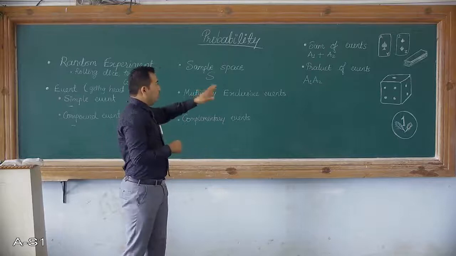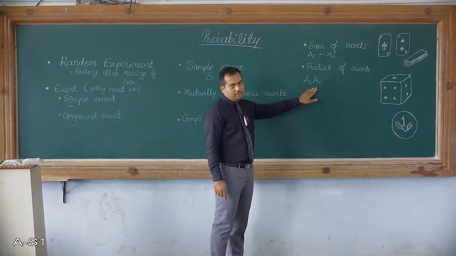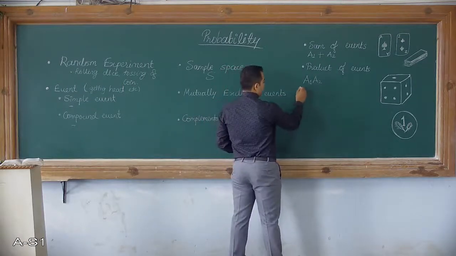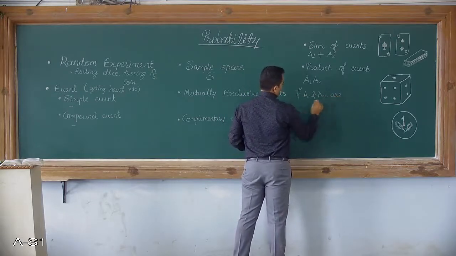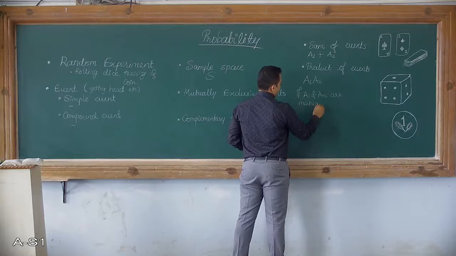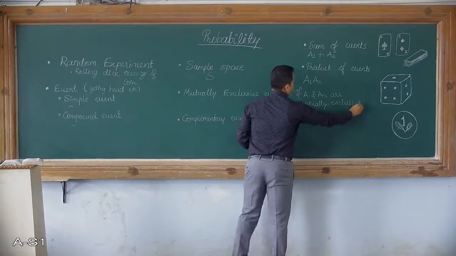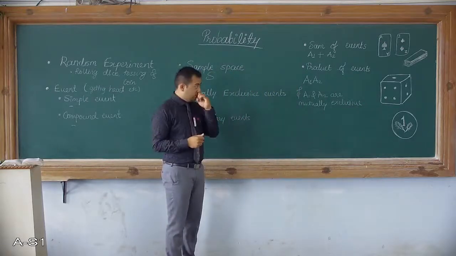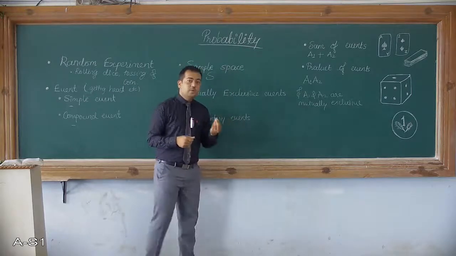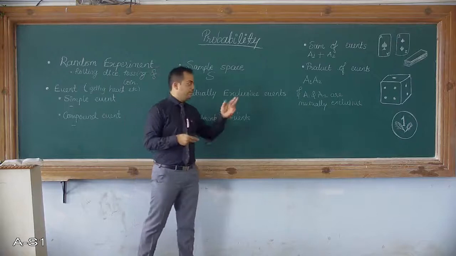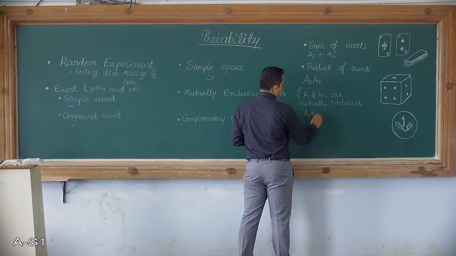So what would be the probability for A1, A2 occurring together? If A1 and A2 are mutually exclusive, then the event A1, A2 cannot occur. Why? Because mutually exclusive events cannot occur together, and if A1 and A2 are mutually exclusive, then A1, A2 is not possible.